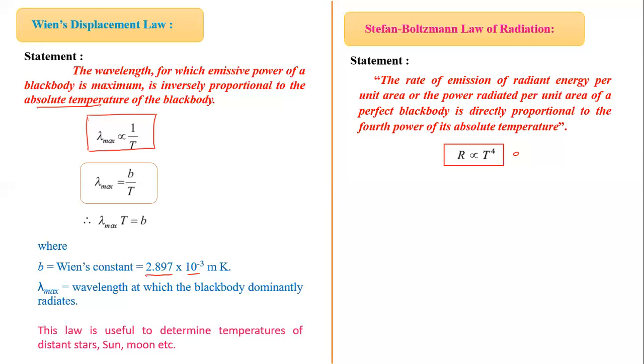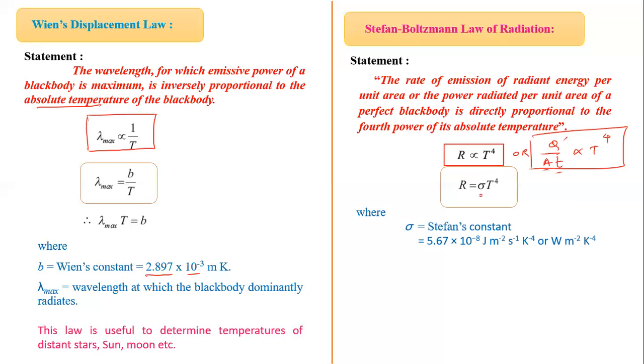The same formula you can write like this as well: Q upon A t proportional to T raised to 4. The quantity of radiant energy emitted, Q per unit area per unit time, is directly proportional to the fourth power of absolute temperature. In that way also we can write. Now here we introduce the proportionality constant sigma. It is called Stefan's constant, whose value is 5.67 into 10 raised to minus 8 joule per meter square per second per Kelvin raised to 4.